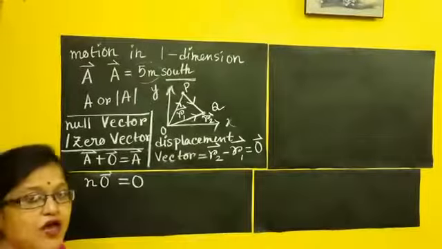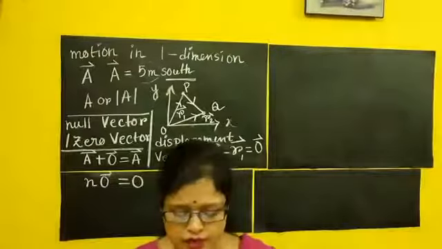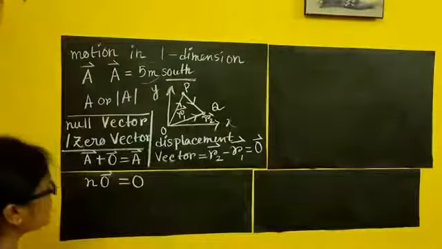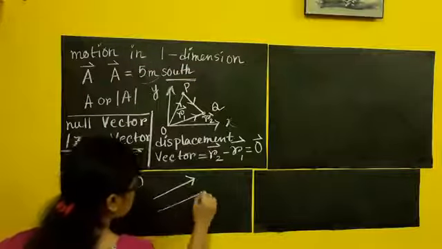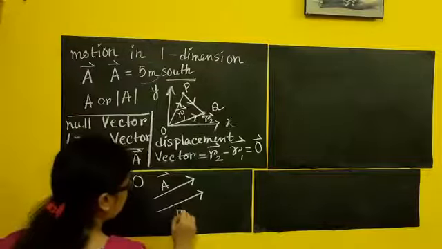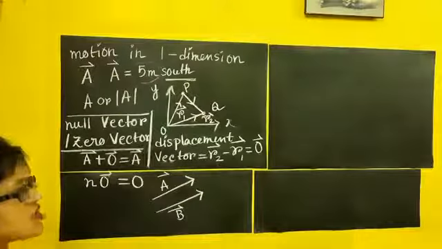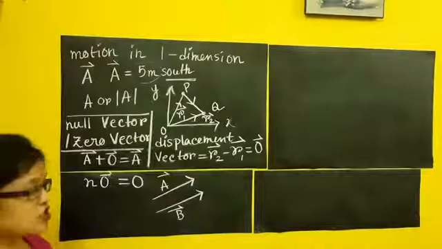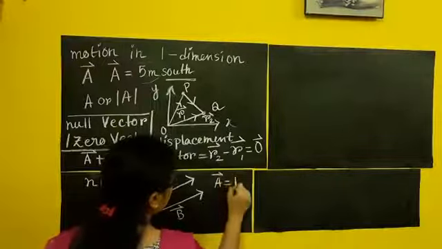Next I am coming to the equality vector, or equal vector. As I told you, equal vectors means that if two or three vectors are specified in the same direction. Suppose this is vector A and this is vector B. If two vectors are going in the same direction and their magnitudes are the same, then obviously vector A should equal vector B.